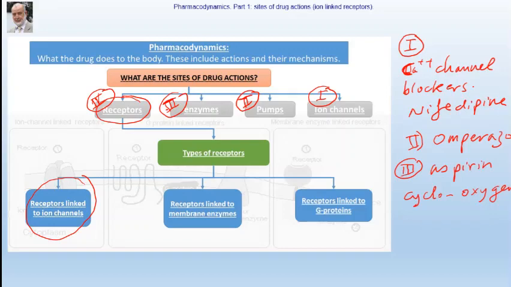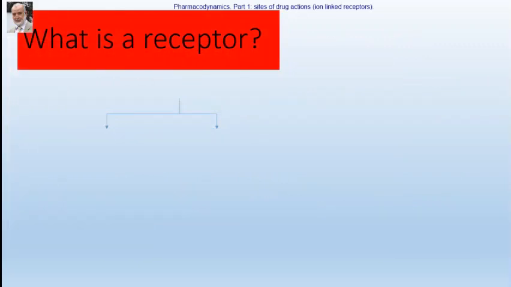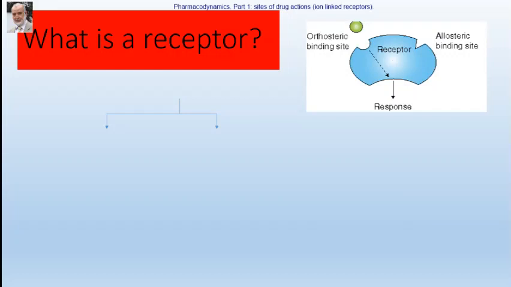First, we have to know what we mean by a receptor. What is a receptor? Usually, receptors are protein macromolecules which are either present on the plasma membrane or floating in the cytoplasm, or they are present in the nucleus.